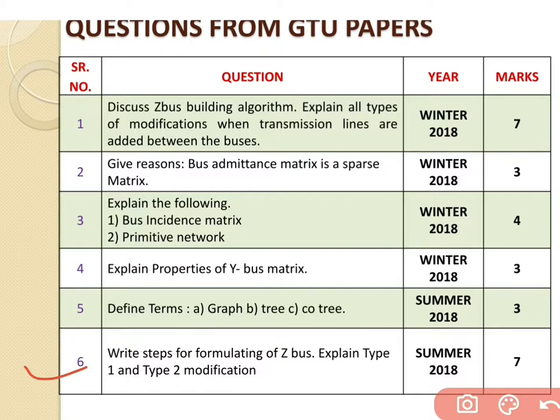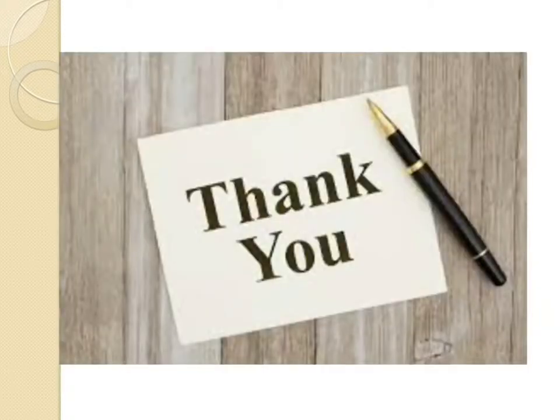These are some of the most important questions asked in the GTU papers, and there are some questions based on suggestions that we have to prepare for the final GTU exam. In today's lecture we discussed the formation of Z bus into Y bus and Y bus into Z bus, then network matrices having a total of 6 categories, of which one category was remaining and we discussed it today.